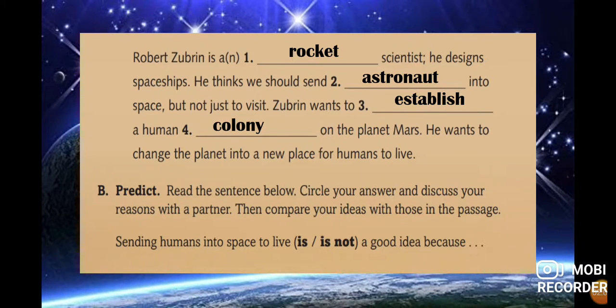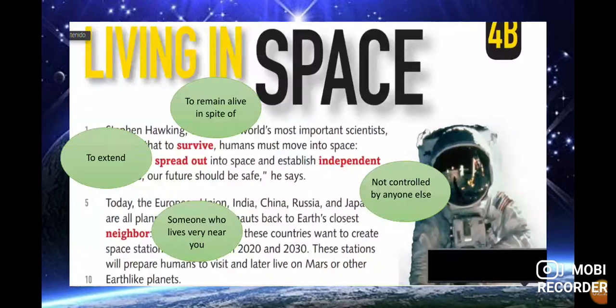Okay, now part B, predict. This one is your personal opinion. You choose if it is or is not. Sending humans into space to live is a good idea because, or if you consider it's not a good idea, why do you consider this? This one is your personal opinion, so you choose is or is not. It depends on you. Okay, so let's see.